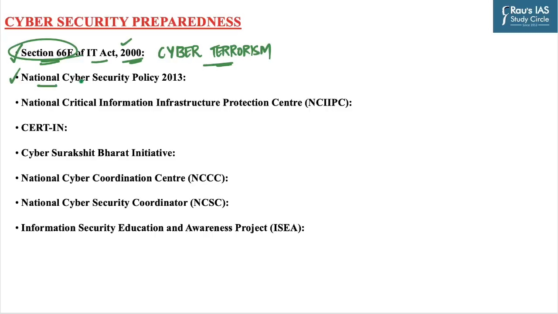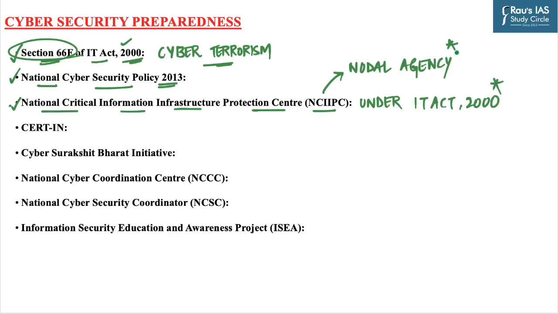The next one is National Cybersecurity Policy of 2013. It was a policy document drafted by the Department of Electronics and Information Technology to streamline the process of cybersecurity in India. And the next one is National Critical Information Infrastructure Protection Center, which is also known as NCIIPC. It was established under Information Technology Act 2000 to secure India's critical information infrastructure. It is designated as National Nodal Agency in respect of critical information infrastructure protection, and it works under NTRO, which is the National Technical Research Organization.